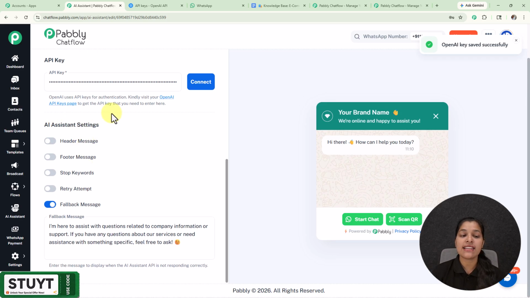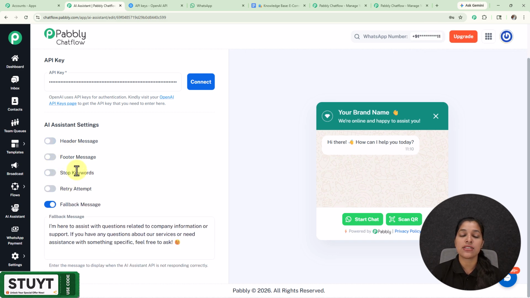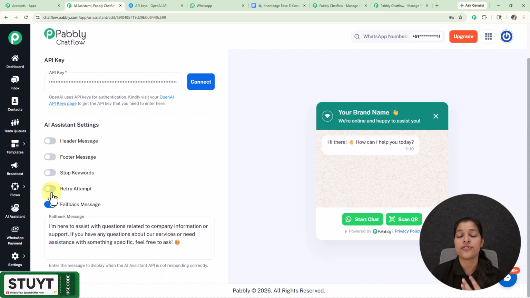Now we are on this AI assistant settings section from where you can modify some of your AI assistant settings, such as if you want to provide the header or the footer message, then you can just enable these toggles and enter it. And afterwards we are getting this option for stop keywords. So stop keywords are the words which can stop your AI assistant, so you can enter your stop keywords over here.